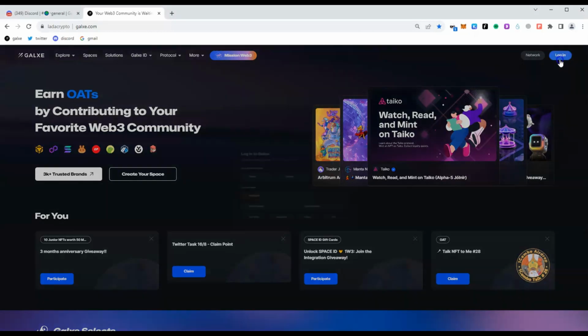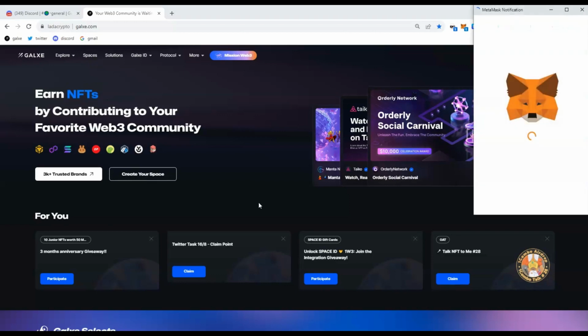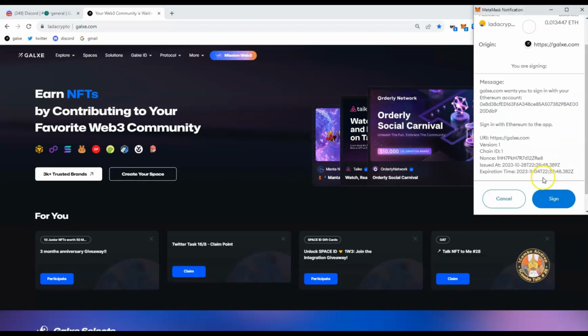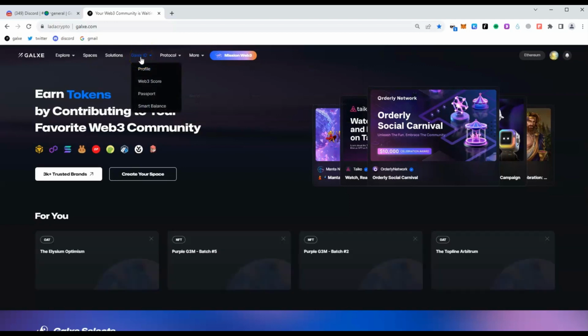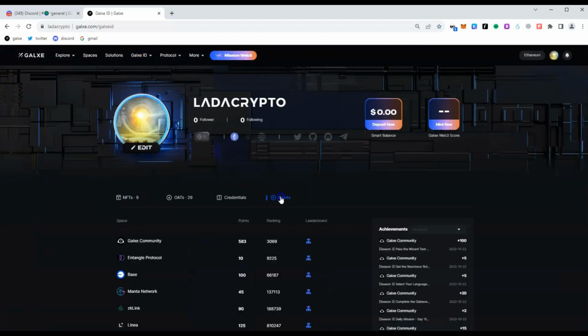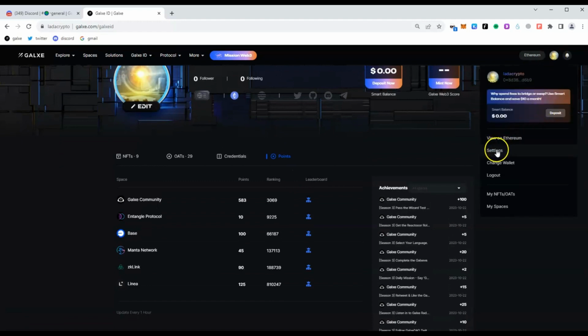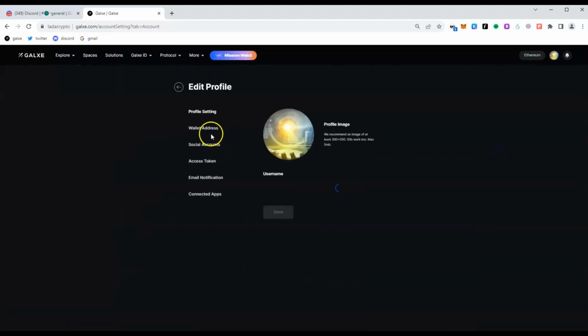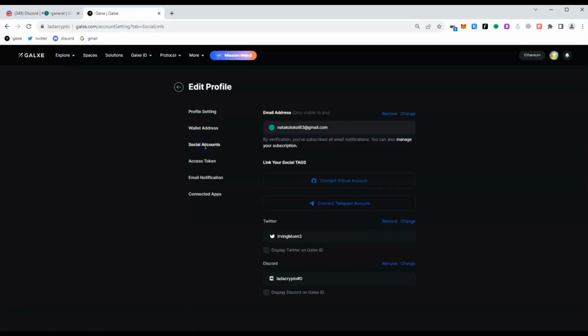Let's say I have a Galxe account, Galxe ID, to which an EVM wallet, Discord, Twitter, and email are linked. Let it be Galxe ID number 1. As you can see, here are my loyalty points, wallet address, and social accounts.